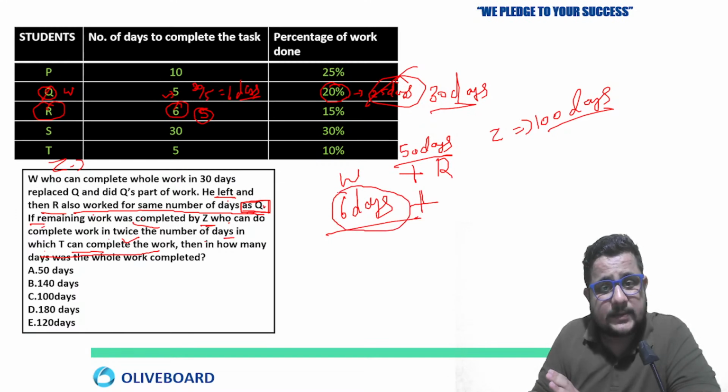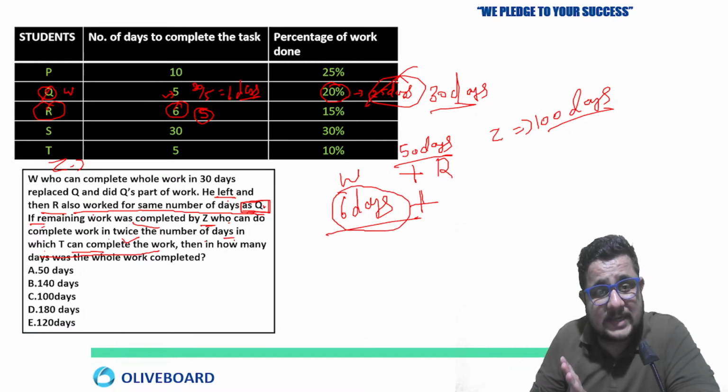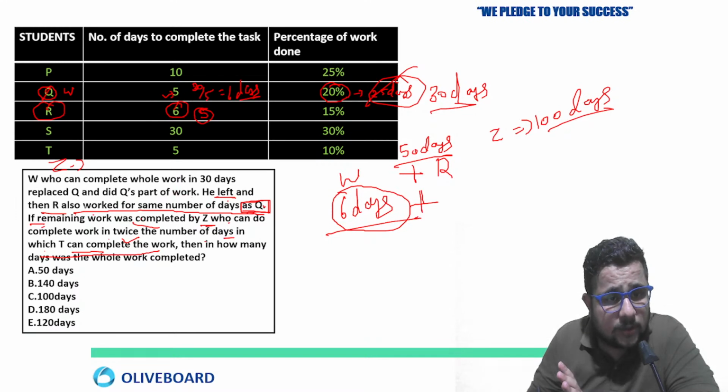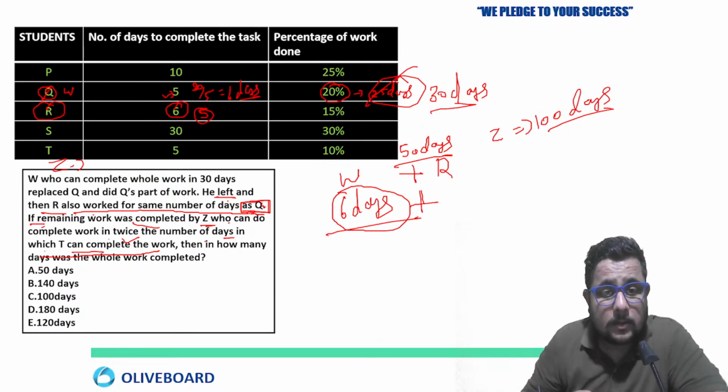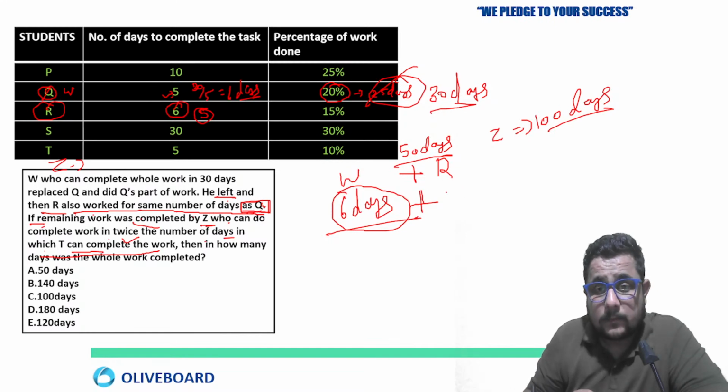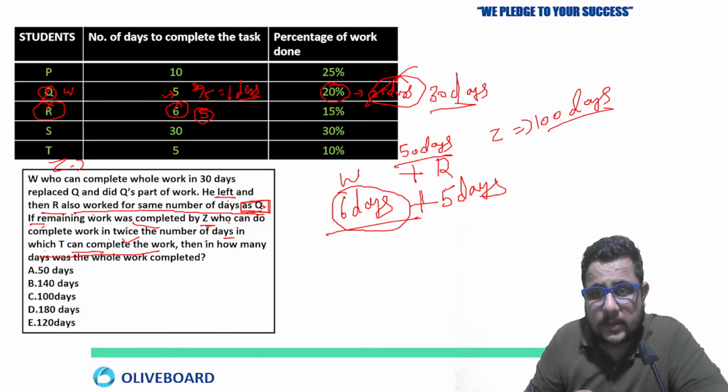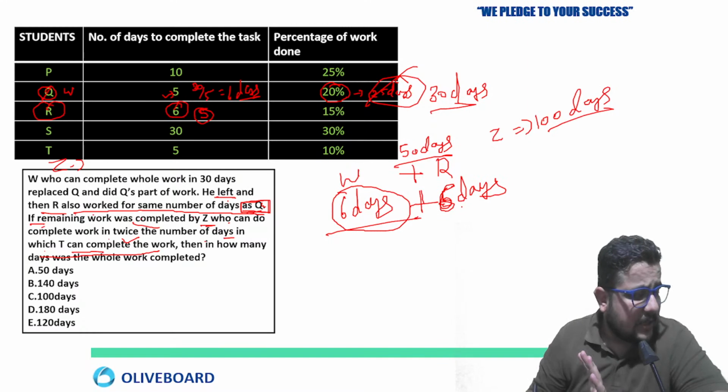So in 6 days, first of all, how much work is left, that you have to understand. Then R also worked for the same number of days as Q. 6 will come here actually.